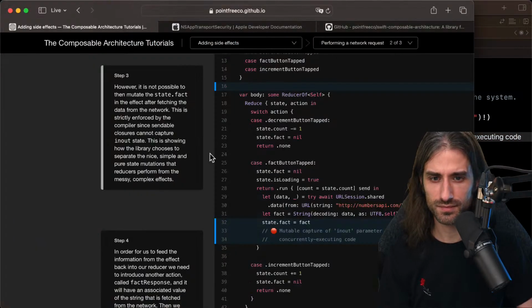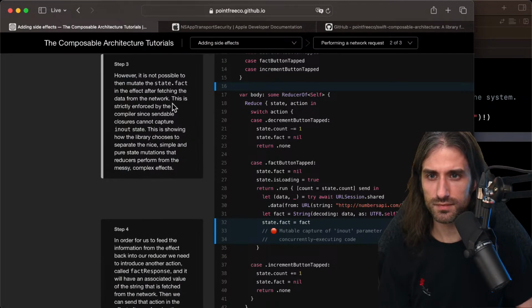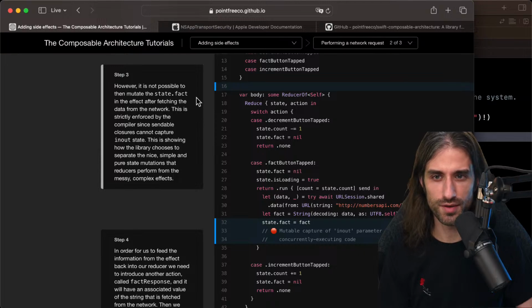So let's see. Maybe I should have read step 3. So, however, it is not possible to then mutate the state.fact in the effect after fetching the data from the network. This is strictly enforced by the compiler since sendable closures cannot capture in-out state. So it's not exactly the same thing as with SwiftUI, but it's similar.